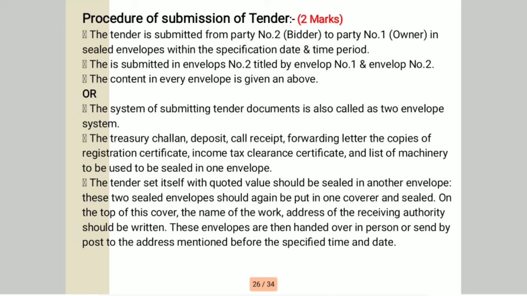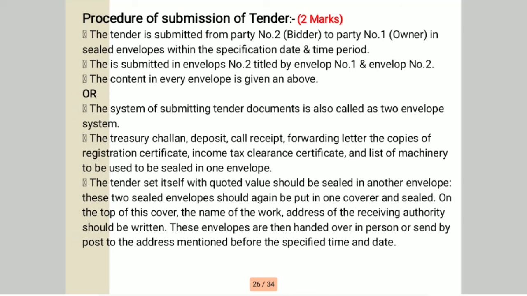The treasury challan, deposit call receipt, forwarding letter, copies of the registration certificate, income tax clearance certificate and the list of machinery to be used are sealed in one envelope. The tender set itself and quoted value should be sealed in another envelope, and these 2 envelopes are put in a cover and sealed in another envelope.